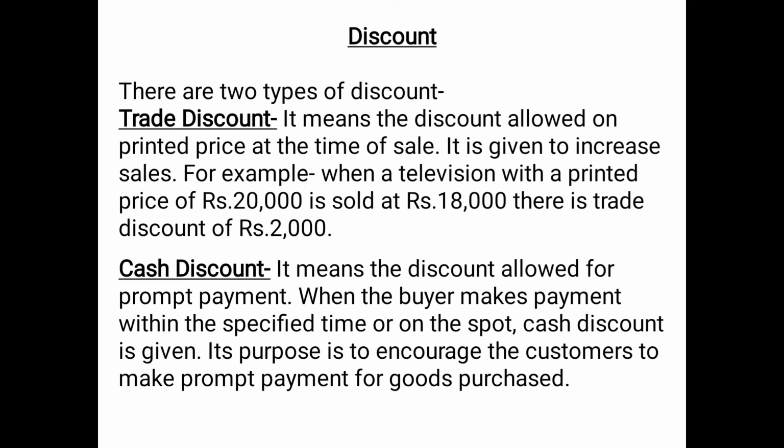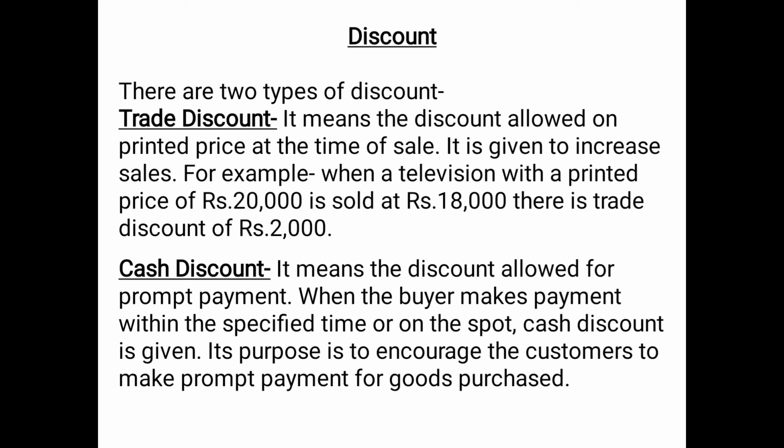On the other hand, the other type of discount is the cash discount. It means the discount allowed for prompt payment. Trade discount is given basically to increase the sales so that more and more goods are sold. But cash discount is mainly given for prompt or quick payment.